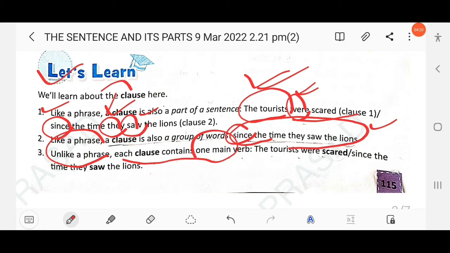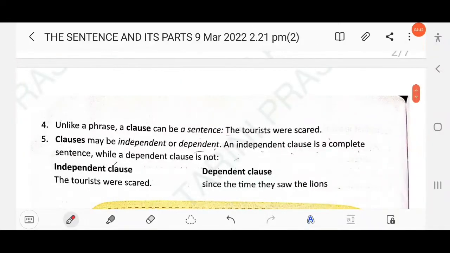The tourists were scared since the time they saw the lions. As we have already discussed, here were is an auxiliary verb and scared is the main verb, and in since the time they saw, there is another verb. Clear? So in a clause there is the presence of a main verb. Unlike a phrase, a clause can be a sentence. A sentence itself is a clause, and a clause can be a sentence. All sentences are clauses.